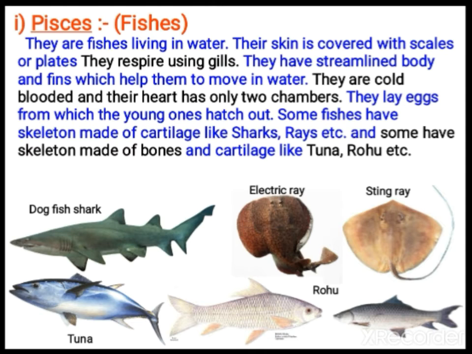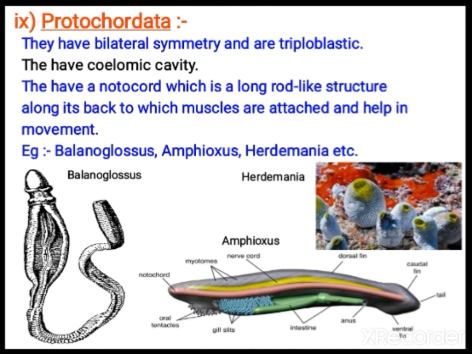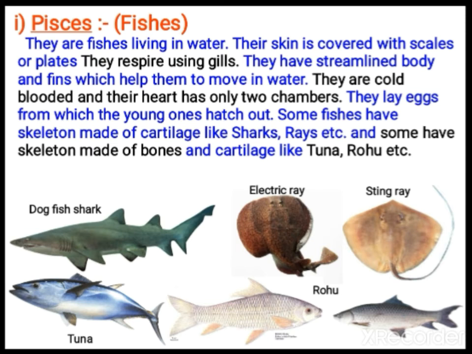So here they have given some fishes. This shark and these come under cartilaginous fishes. And the fishes given here are bony fishes. Bony fishes and cartilaginous fishes.